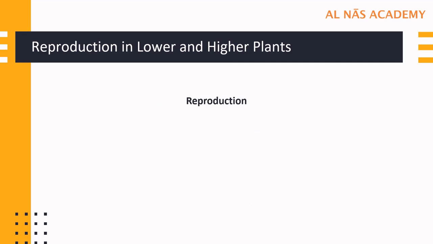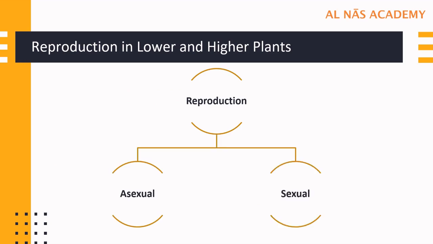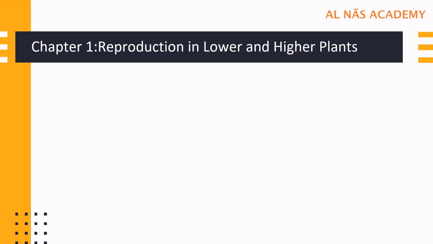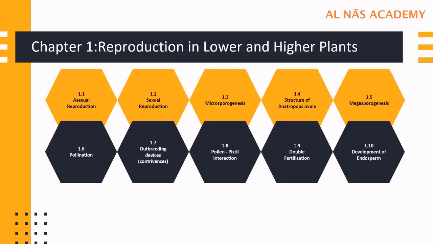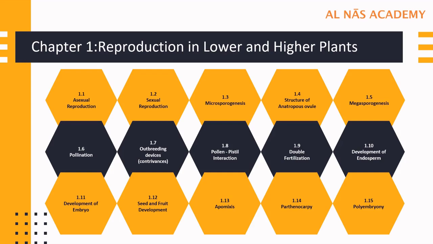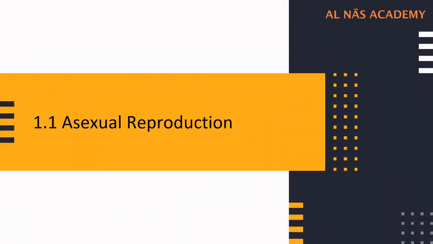Having said that, reproduction can be classified into two types: asexual reproduction and sexual reproduction. In this chapter, there are a total of 15 subtopics. And today we are going to study about asexual reproduction.